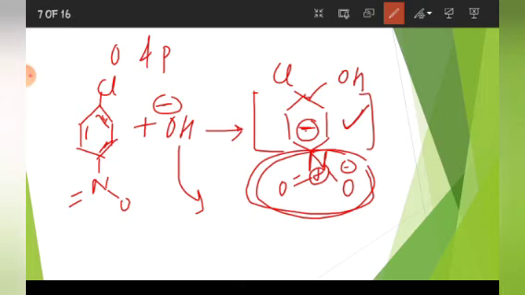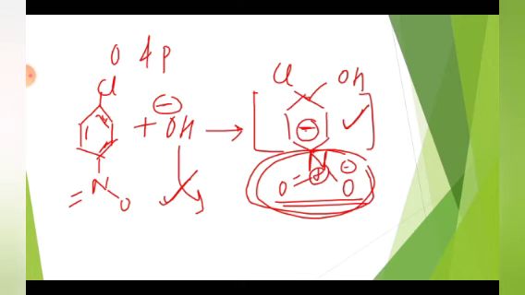So what you have to write down is that as a carbanion is produced as an intermediate in these reactions, this NO2 will help in stabilizing the negative charge when it is present at ortho and para positions, but when it is present at meta position, it will not get involved in stabilizing the carbanion. That is why the presence of the NO2 group will show effect only at ortho and para position.